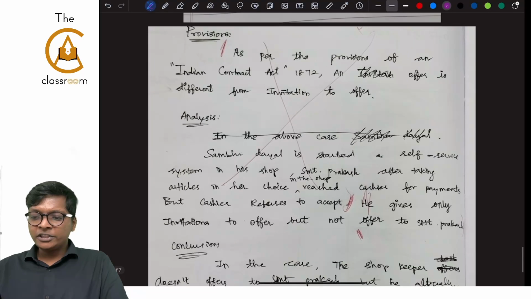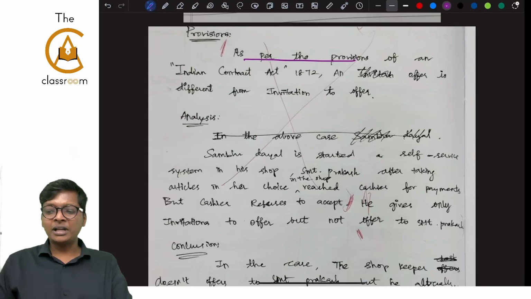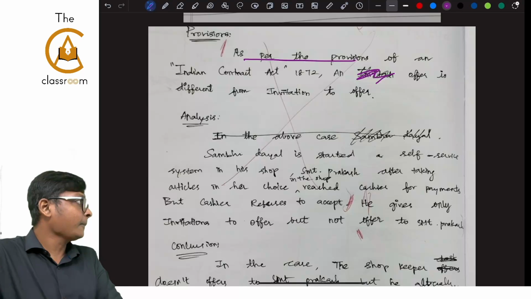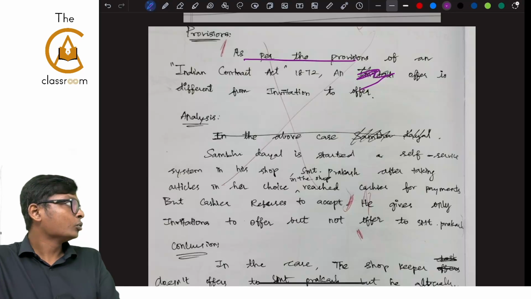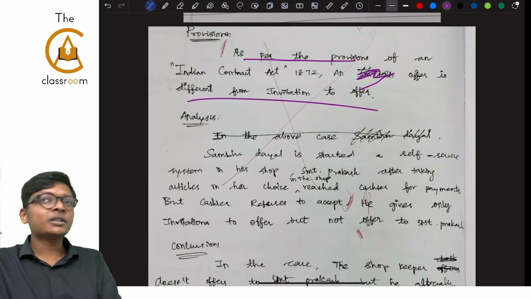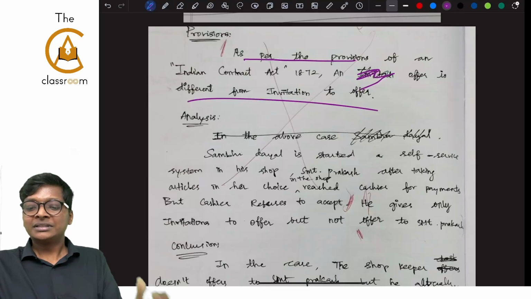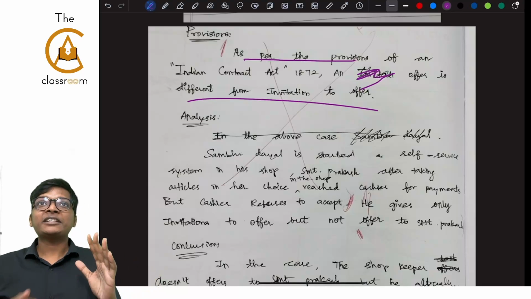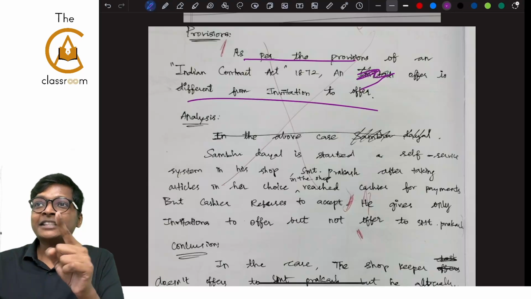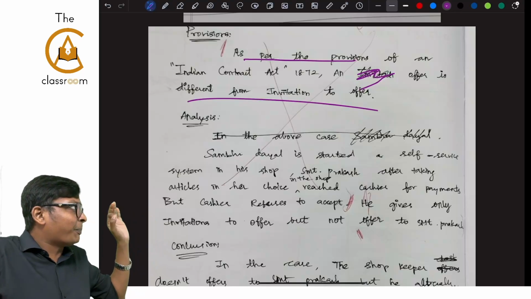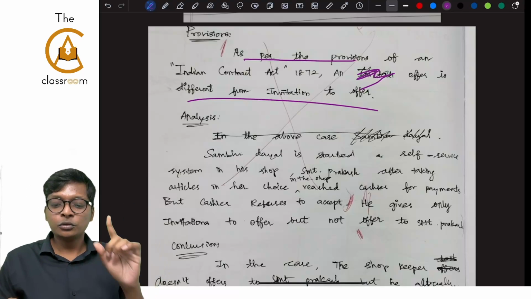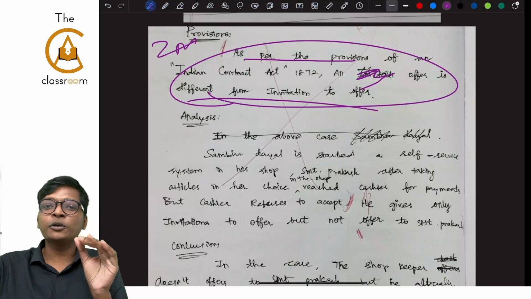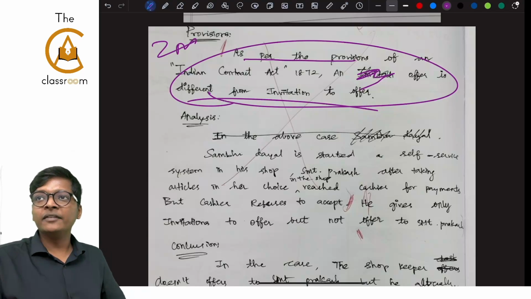As per provisions of Indian Contract Act, offer is different from invitation to offer. What is the provision here? This is good if it's a 2-mark question. I don't have time for explaining what is offer, what is invitation to offer. His answer is perfect. 2 marks up. Very good. Good job. You have spotted the concept. You told offer is different from invitation to offer.